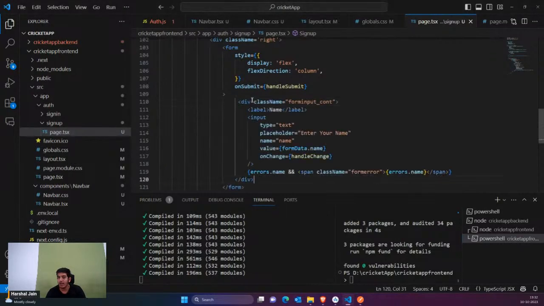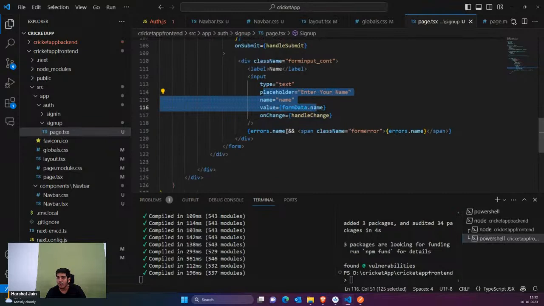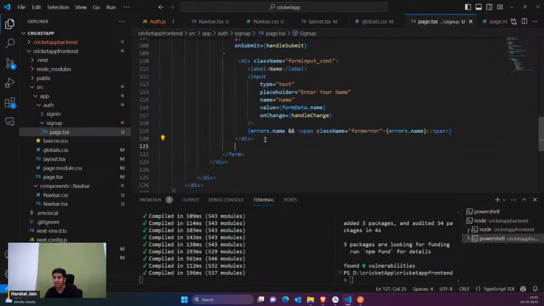I'm saying that my name field would be here with the label and the input. Whatever the change, it would be calling handle change along with the name and the value. You can see if there is an error, just show the error regarding name here. I'm showing the name error here. Similarly, password error would be shown below password, email error would be shown below email.